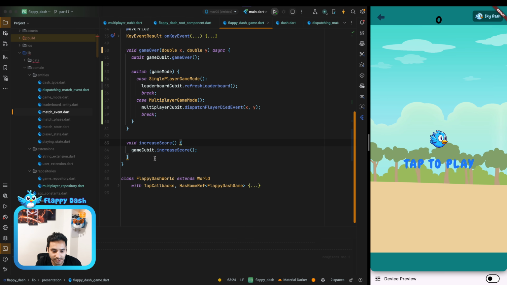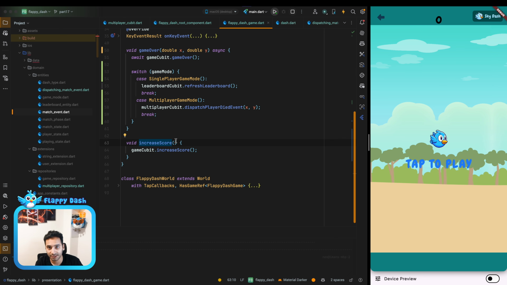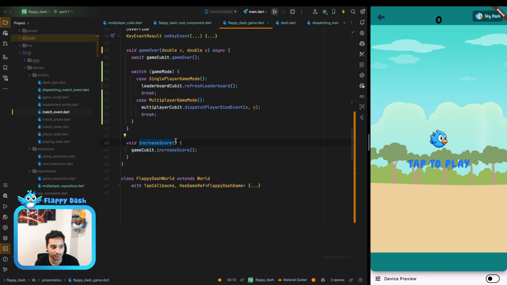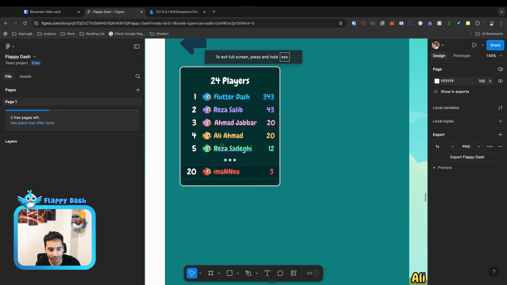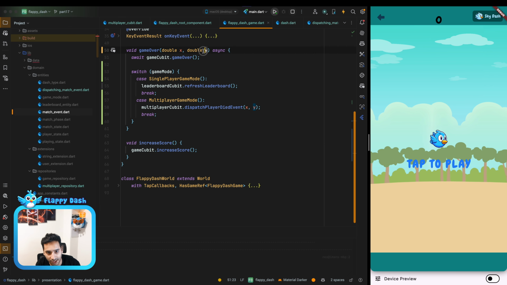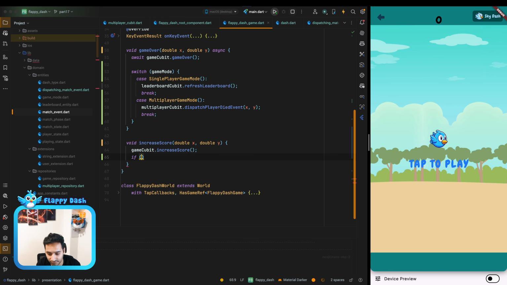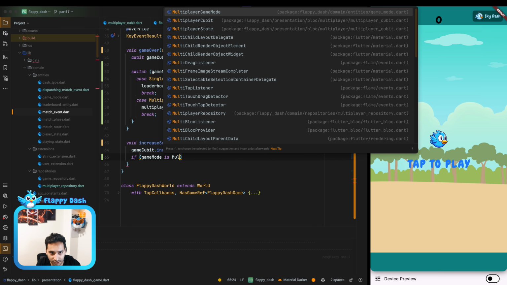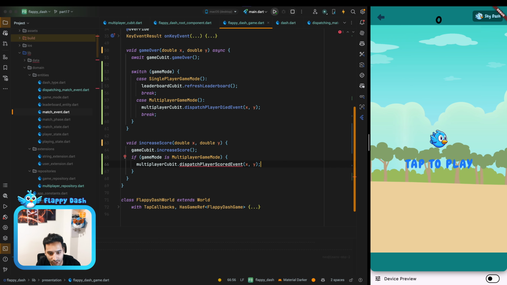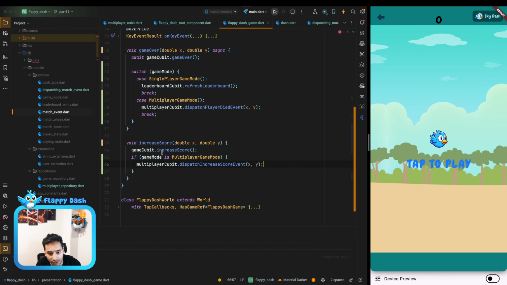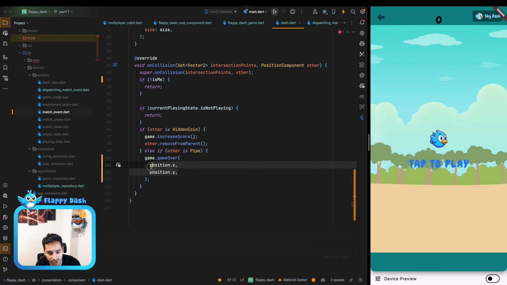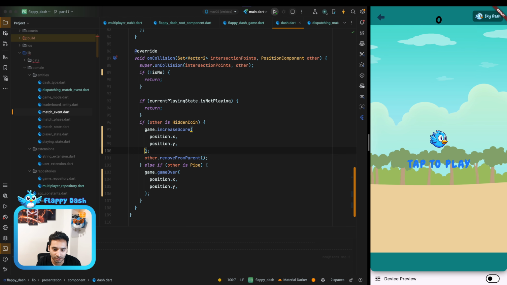And also we need to do the same for increase score. So when your score is increased, you need to dispatch the event to others so they can update your score. As you remember, we have this leaderboard or scoreboard that is getting updated in real time and live in the game session. And yeah, so let's have the X and Y here. And we can say if game mode is multiplayer game mode, let's dispatch the increase score event, and it is X and Y. And when we are calling this, we just need to pass the X and Y parameters.